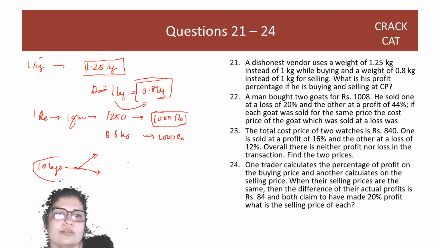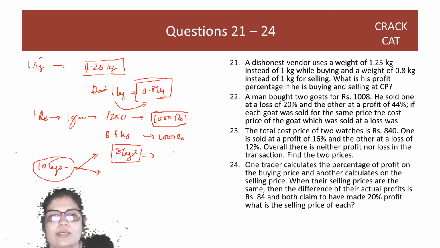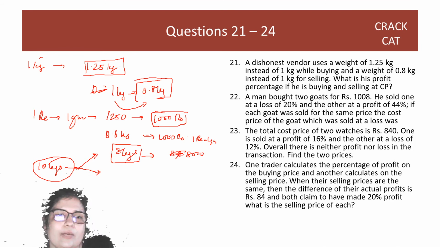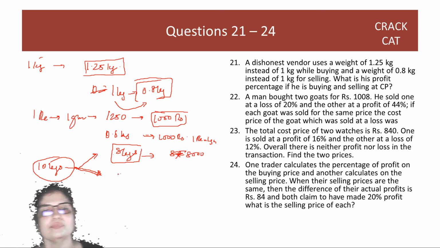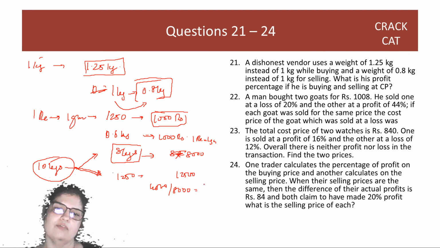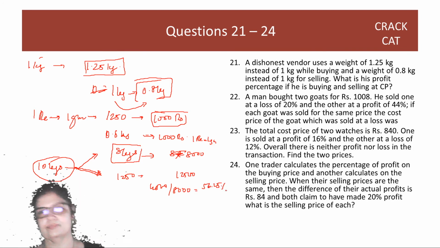So 10 kilos, when he's buying, he's basically bought actually 8 kilos on paper. So he's paying 8 into 1000, he's paying 8000 rupees, right? We're saying 1 rupee is 1 gram. But while selling, he's selling actually 1250. So he's making a profit of 4,500 on 8,000, which is close to 56.25%.